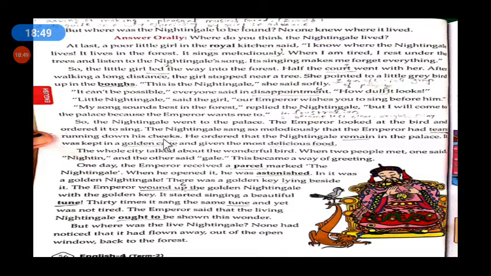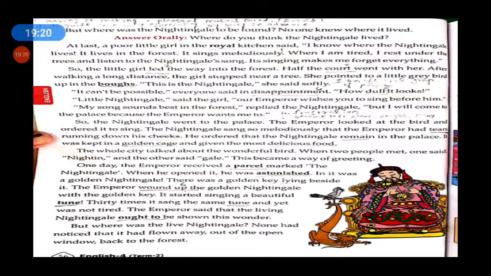See, dear students, when that nightingale started singing, the song was so melodious, beautiful, and sweet. And when the emperor listened to the melodious song of the nightingale, he had tears running down his cheeks.